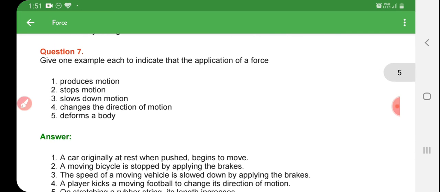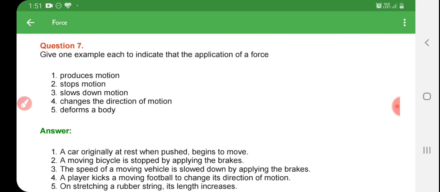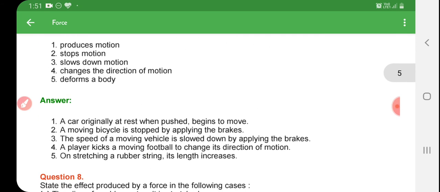Question number 7. Give one example each to indicate the application of a force. Produce motion: a car originally at rest begins to move when pushed.